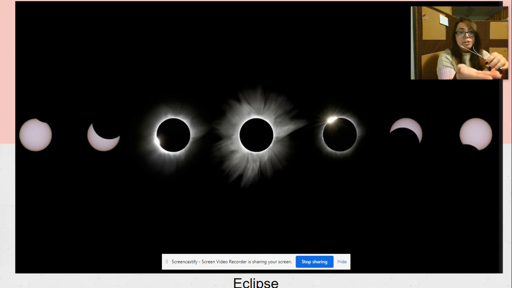And so here we actually have a picture of the process of an eclipse. You can see, we're going to assume the dark one is the moon since the light is coming from the back. So we're going to assume the light is the sun. So the moon is coming and slowly eclipsing or covering or hiding the sun. And then it comes out of view.